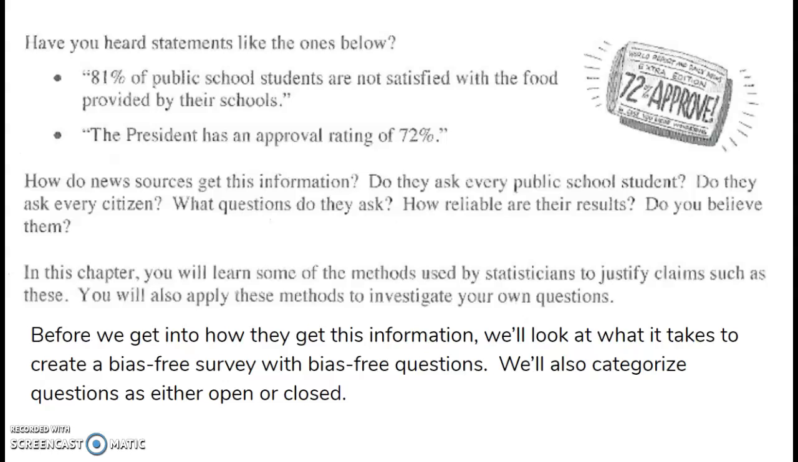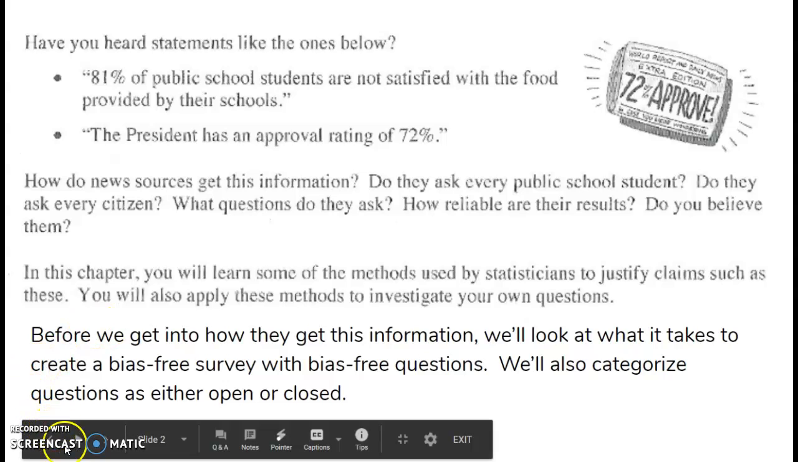In this chapter, and we will not get through the whole chapter by the end of May, but as far as we get, we will learn some of the methods used by statisticians to justify claims such as these. And you can actually investigate your own questions. I will not be requiring that of you. This is a snapshot out of CPM, but I just borrowed it here. Before we get into how we get this information, we have to look at what it takes to create a bias-free survey with bias-free questions. And we'll also categorize the questions as either open or closed.